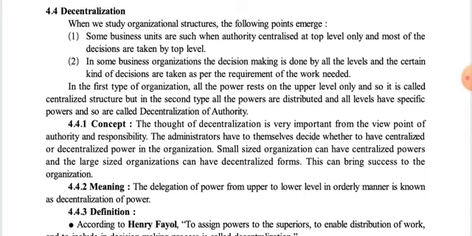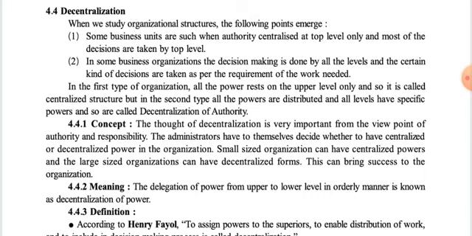When we study organizational structures, the following points emerge. Because only these two types of structures exist, these two points come to the fore when we are discussing or taking a decision regarding organizational structure.